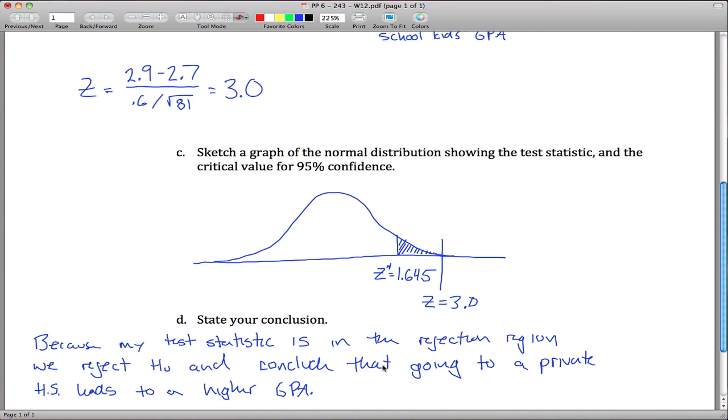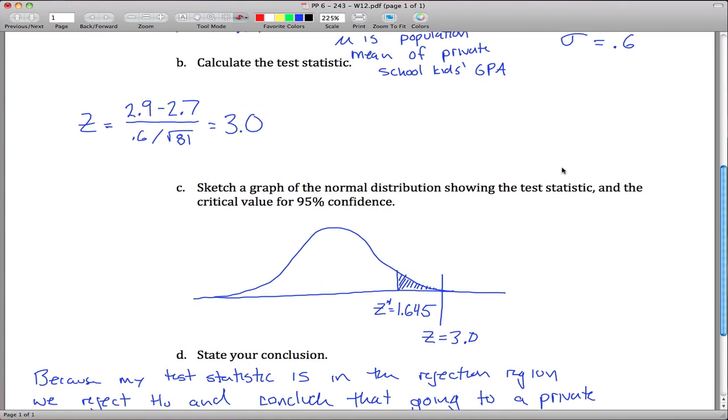So that's the answer, even though I don't really think that's the case. I went to a public school, but for the sake of this problem, that's the answer, and I suppose that is the end of the quiz.